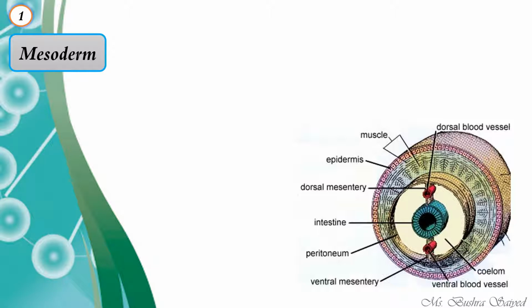There are total three germinal layers. The first one is the ectoderm, followed by mesoderm and endoderm. All the three germinal layers are responsible for the formation of different organs in your body. So in the embryonic stage, all the organs of your body are formed from these germinal layers. So one of the germinal layers is mesoderm here, and by split in the mesoderm, the coelom formation takes place. We know that body cavity will also be forming from one or the other germinal layers.